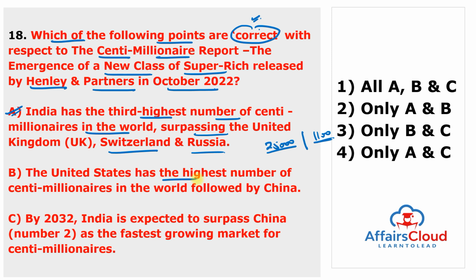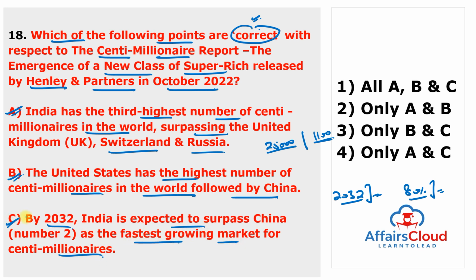The United States has the highest number of centimillionaires in the world, followed by China. Second number goes to China. And you can also remember that by the year 2032, India is expected to surpass China as the fastest growing market for centimillionaires, with an 80% rise in individuals possessing more than $100 million. So this statement is true. We already covered this point. And Vietnam is anticipated to be the fastest growing market for centimillionaires over the next decade with a 95% growth rate. So all the statements are true. So the answer of this question is all A, B, C.